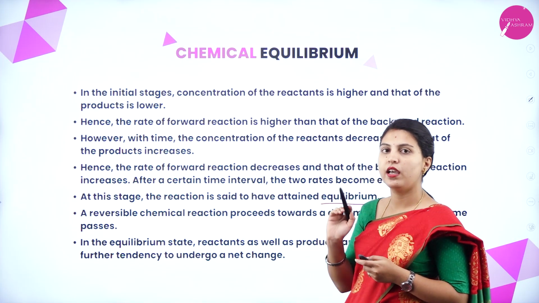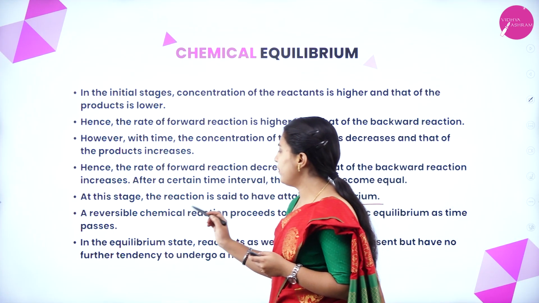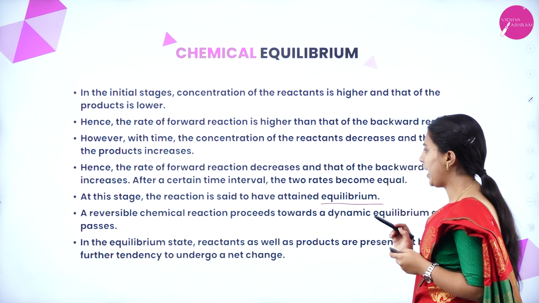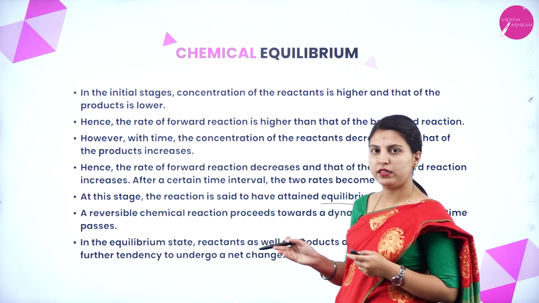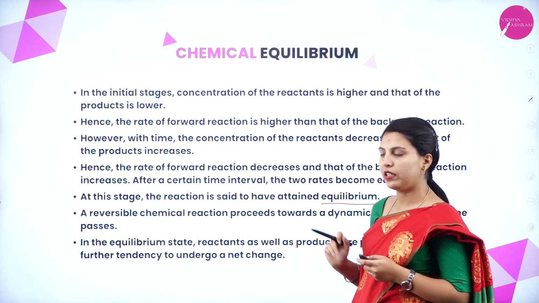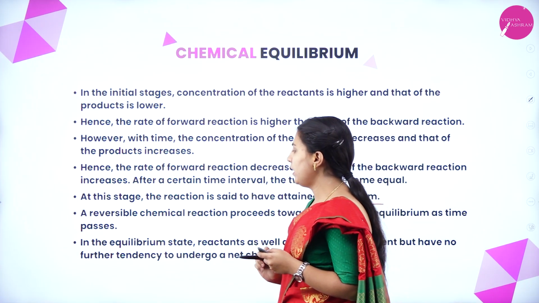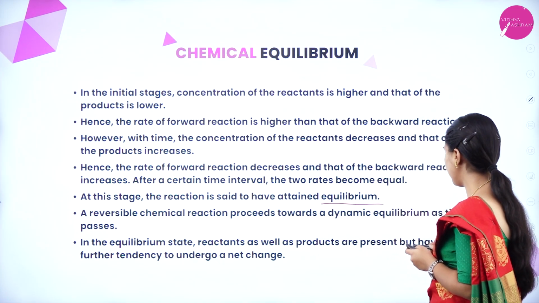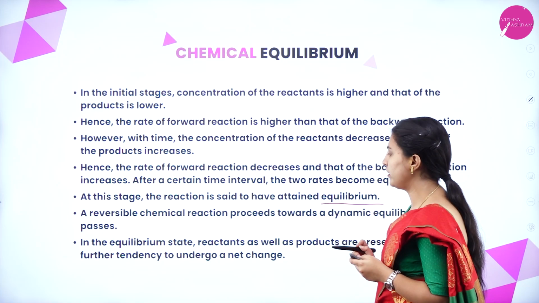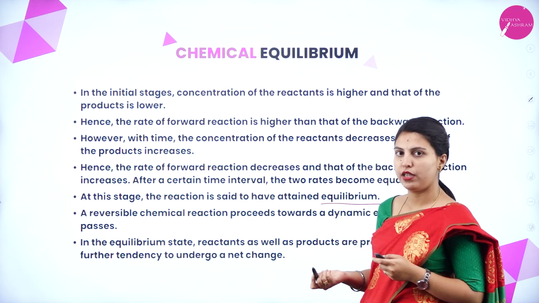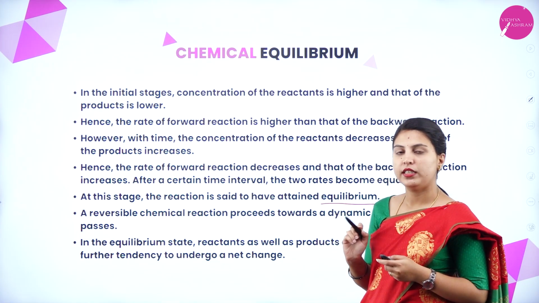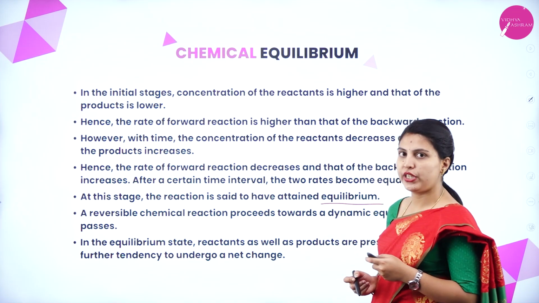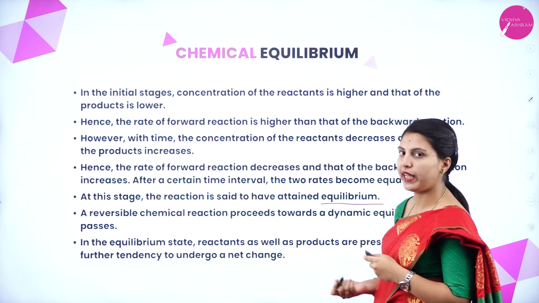A reversible chemical reaction proceeds towards a dynamic equilibrium as time passes. By this, we can tell it is a dynamic reaction. In the equilibrium state, the reactants as well as products are present but have no further tendency to undergo a net change. Overall changes will not take place.